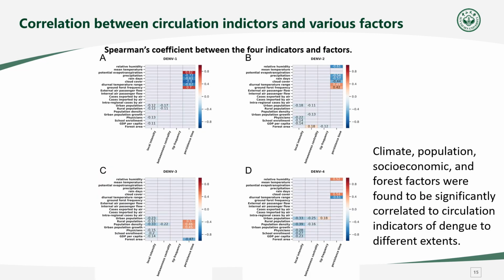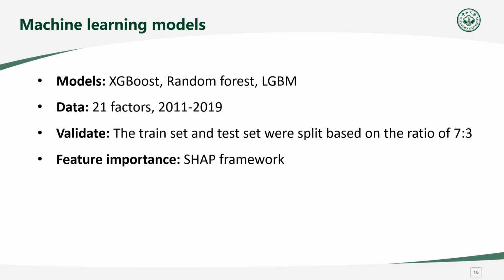Moreover, climate, population, socioeconomic, and forest factors were found to be significantly correlated to circulation indicators of dengue to different extents. Furthermore, three machine learning models were constructed and the SHAP framework was developed and applied to interpret the contribution of various factors based on machine learning models.